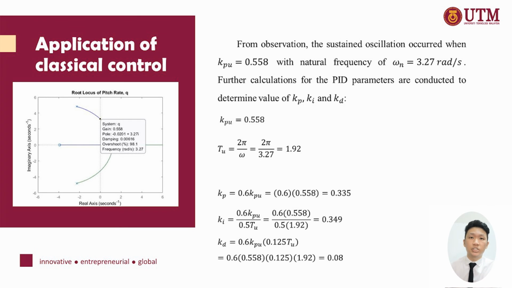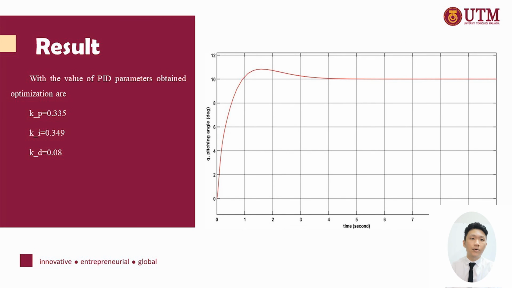From the observation, the sustained oscillations occur when the KPU, which is the gain, is 0.558 with natural frequency 3.27 radians per second. Further calculation for the PID parameters is conducted to determine the values of KP, KI, and KD. As the result, we obtain KP is 0.335, KI is 0.349, and KD is 0.08.